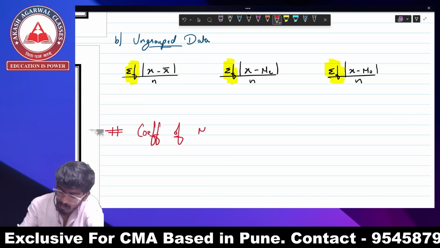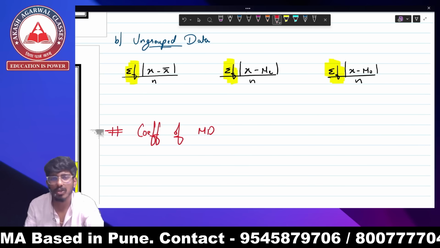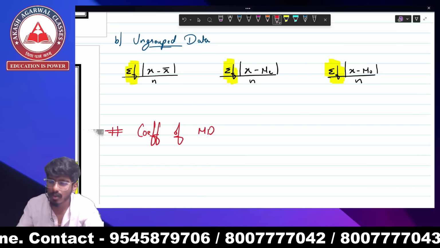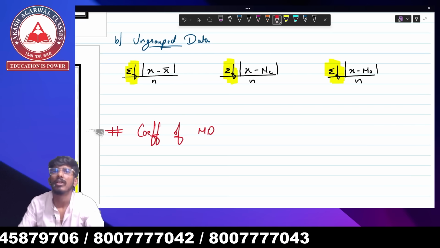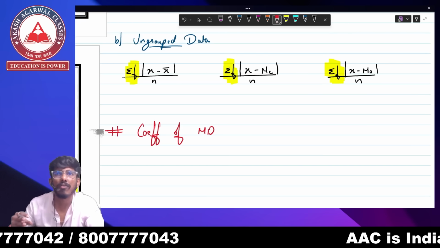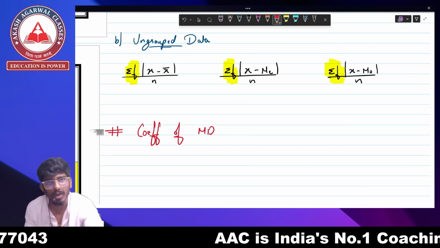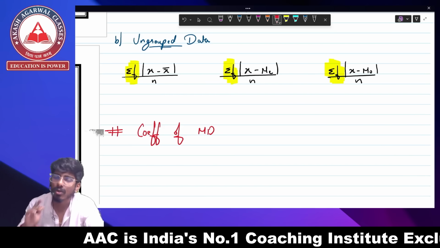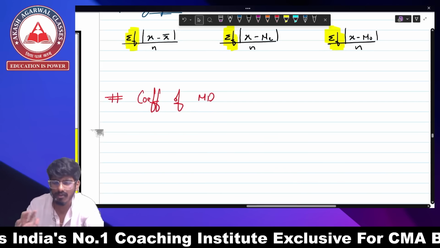Now students will start spamming the chat. So isn't there any formula for grouped data of mean deviation or something like that? No. If I'm not writing something in your book, if I'm not telling you to note down, you have to just trust the process, trust me. I'm not going to skip any of your part. If I'm skipping something, or if I'm not telling you to note it down, it is not going to help you, or it is not going to be asked in your exams, or it is none of your use. So you have to just trust me. So don't spam in the chats, asking where's the formula. Okay, there's no formula for that.